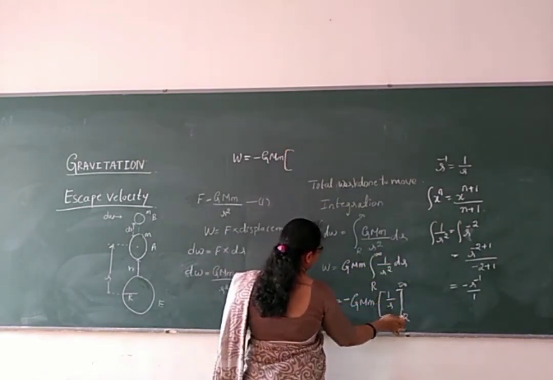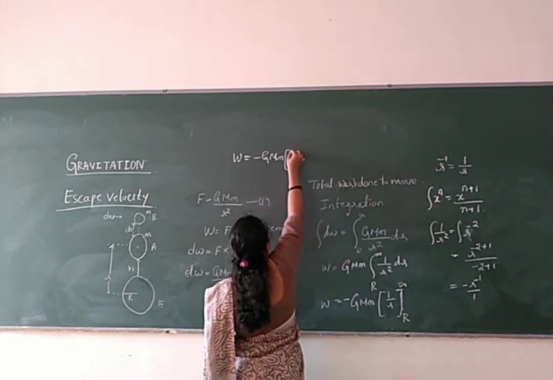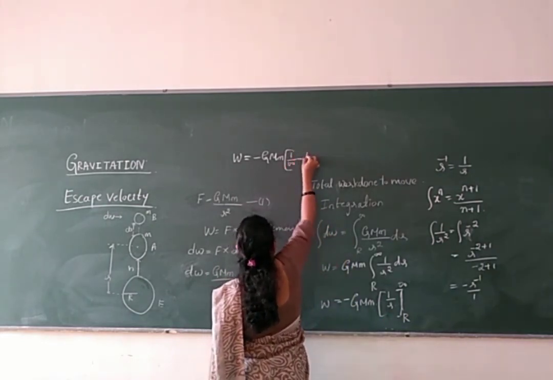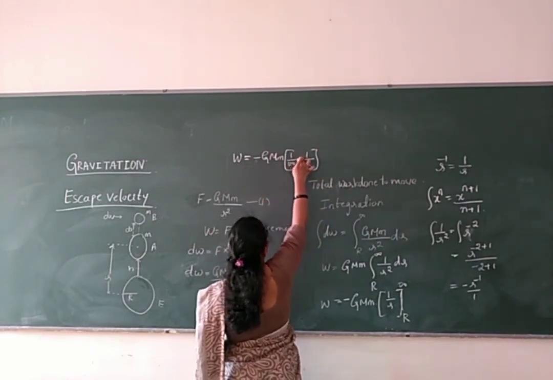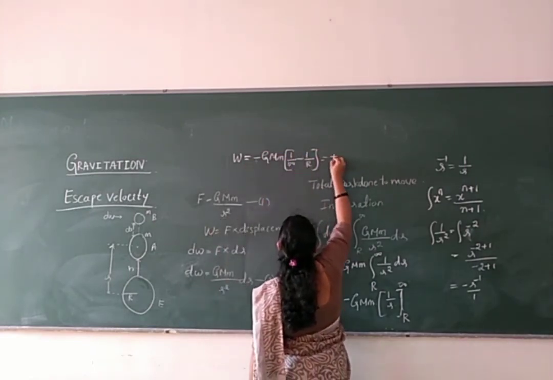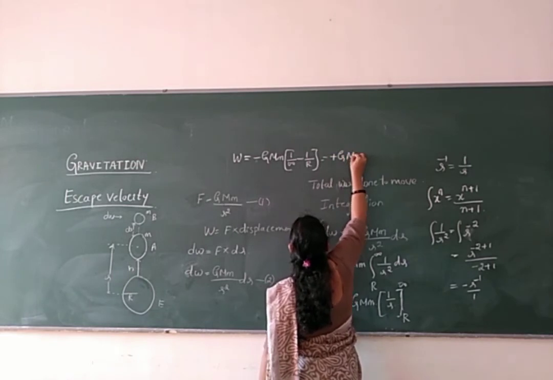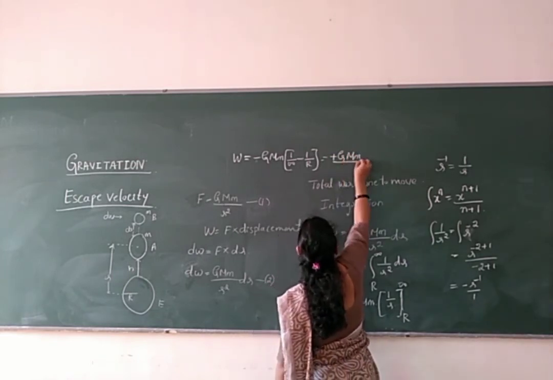Final minus initial: 1 divided by infinity minus 1 divided by r. Minus minus becomes plus, so we get plus G capital M small m divided by r.